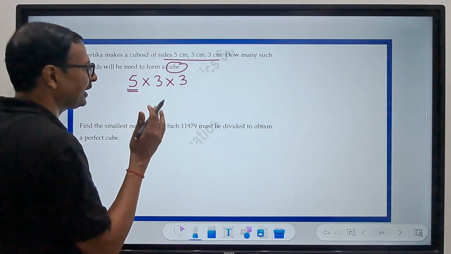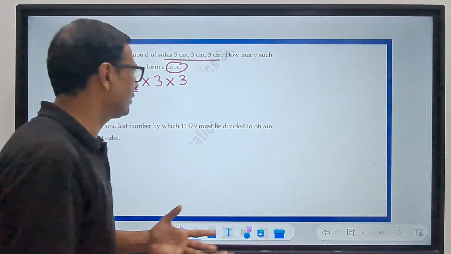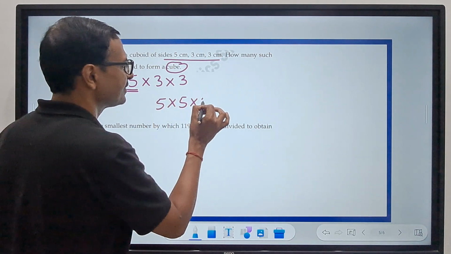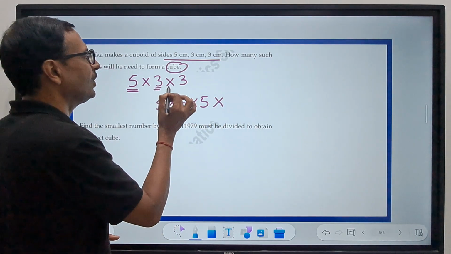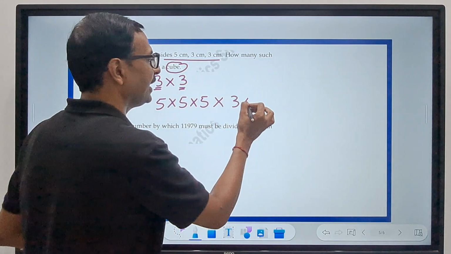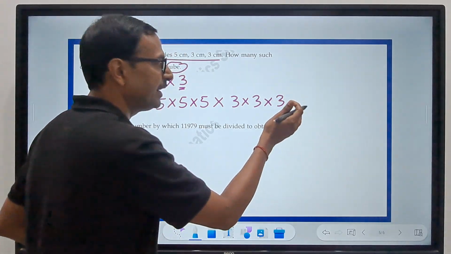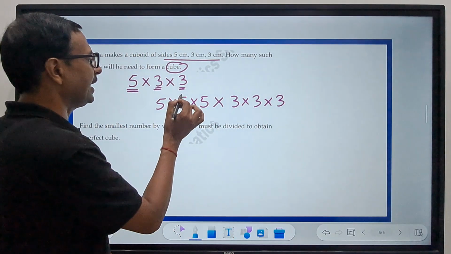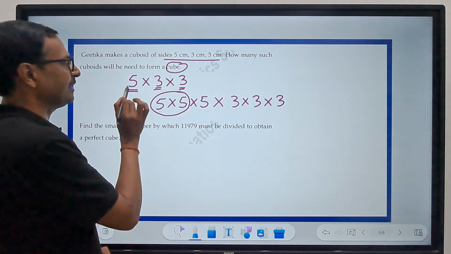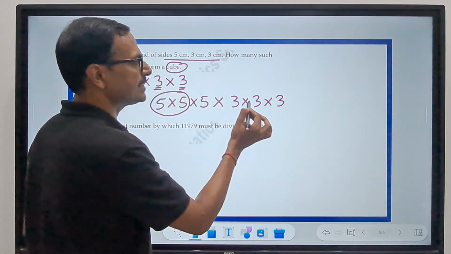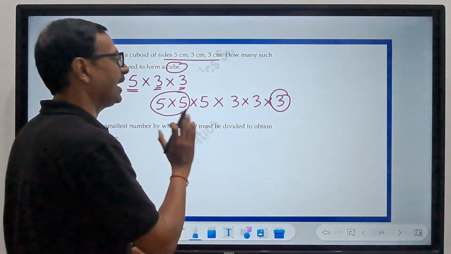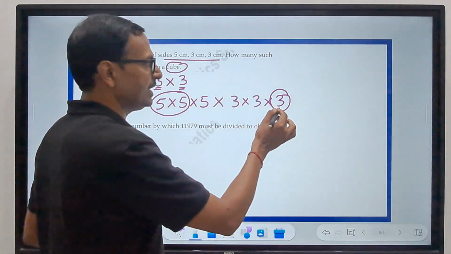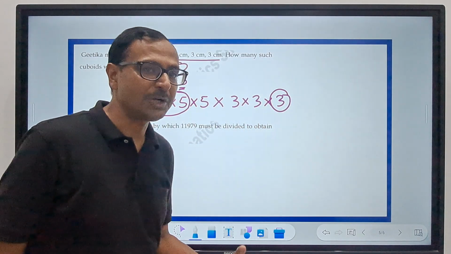5 has to form a triple, it has to come 3 times. So 5 should occur how many times? 3 times like this. And 3 already occurs 2 times. I need one more 3 to make it a triple. So what are the extra factors I added? I added 2 5s, 1 5 was already there. 2 3s are already there and 1 more 3. I have multiplied this by 5 times 3 to convert it into a cube.